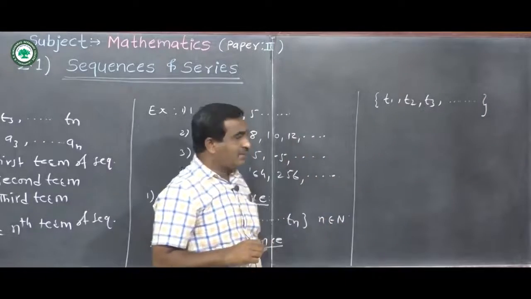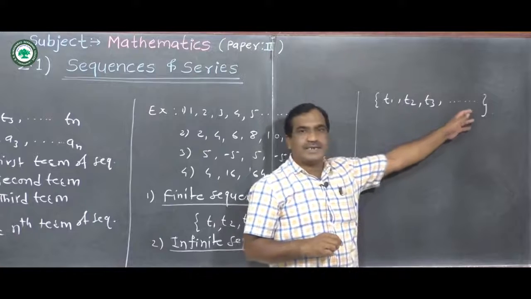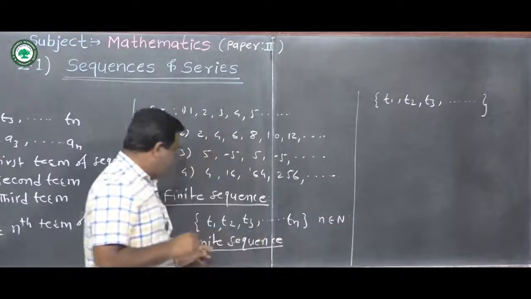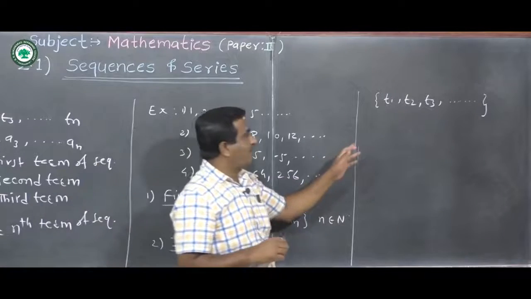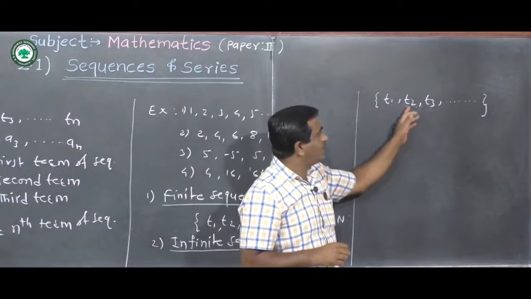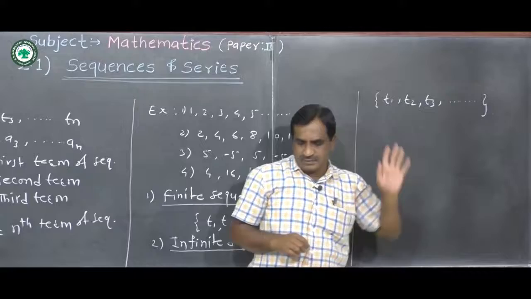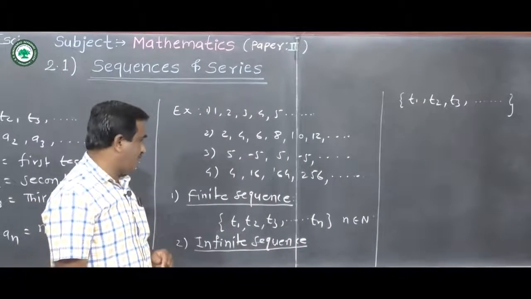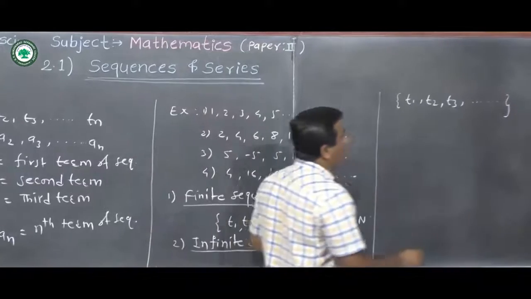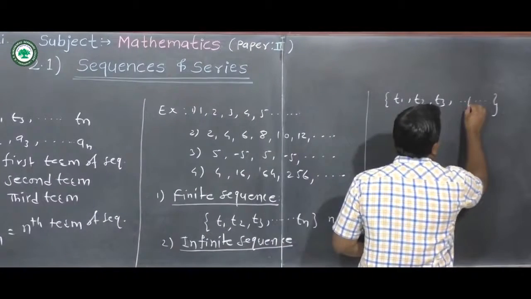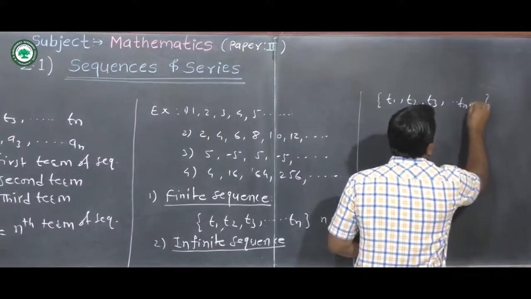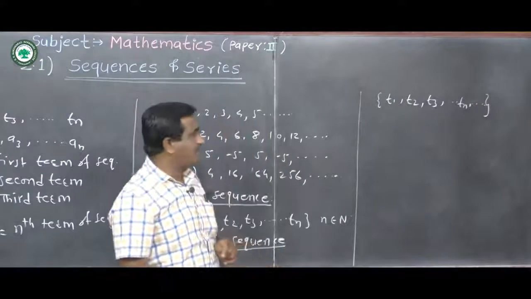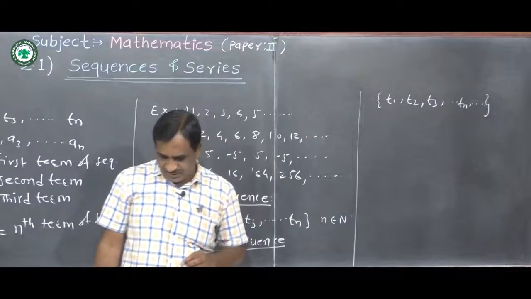There is no last term. There are infinite terms in the sequence. Here there is no term n, or we can write Tn, and after Tn there are so many terms. This is the infinite sequence.